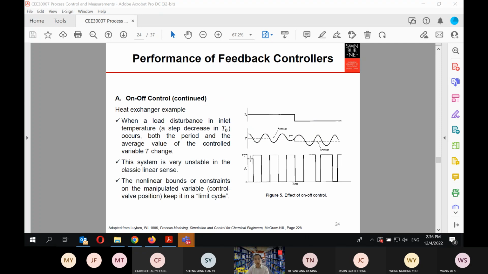These are the examples, using the heat exchanger example. When a load disturbance in inlet temperature occurs, what you essentially have here is a period, and the average value of the control variable T changes. The system is very unstable in the classical linear sense. Normally, you bound the nonlinear bounds or constraints on the manipulated variables to keep it in the limit cycle.